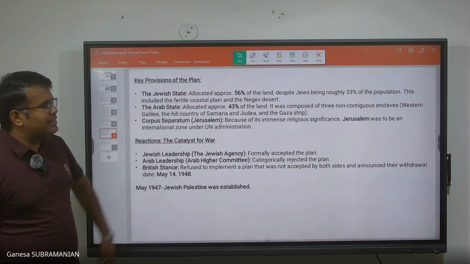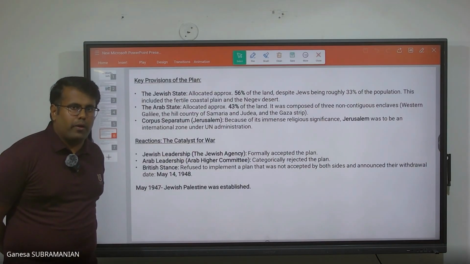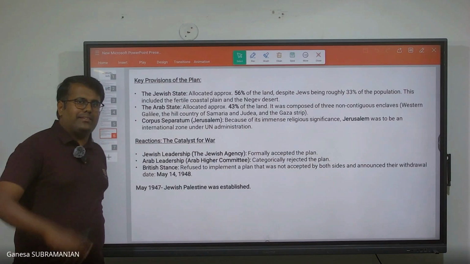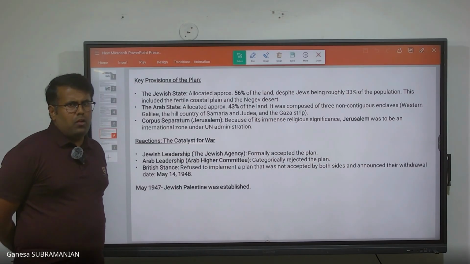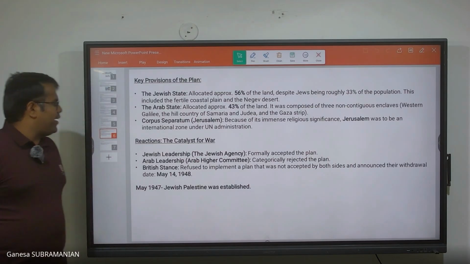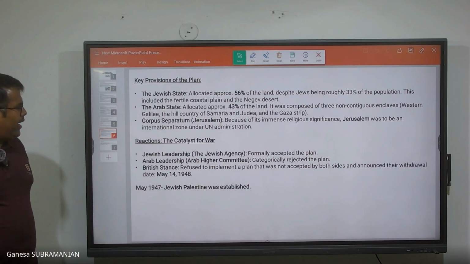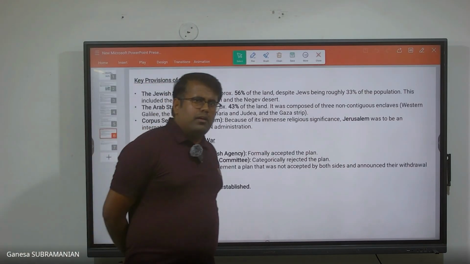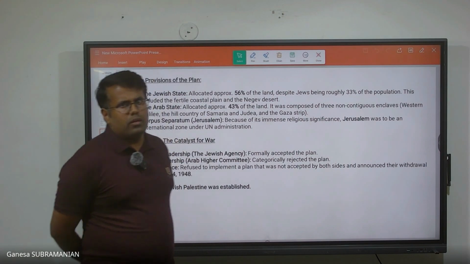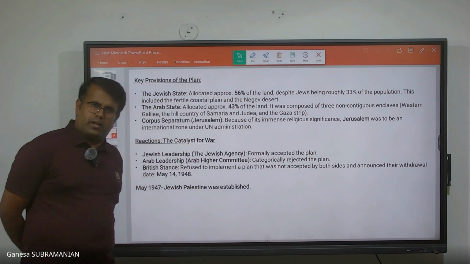This is the very basic idea of the report: how are we going to divide this region between the Arab population and the Jewish population? So now this idea was put to vote, and the majority report was voted on by the United Nations General Assembly.